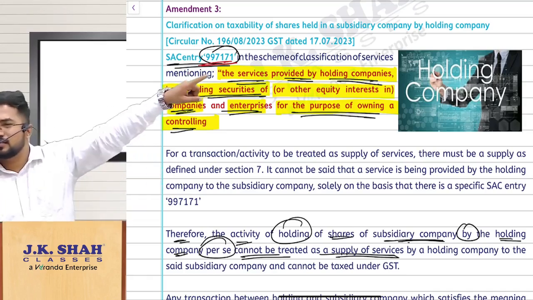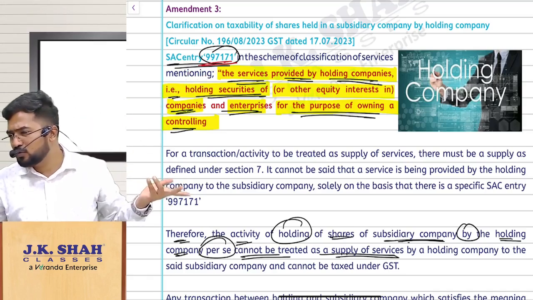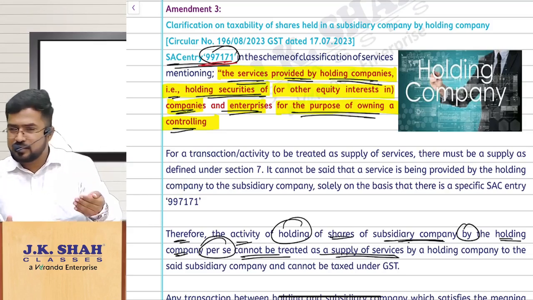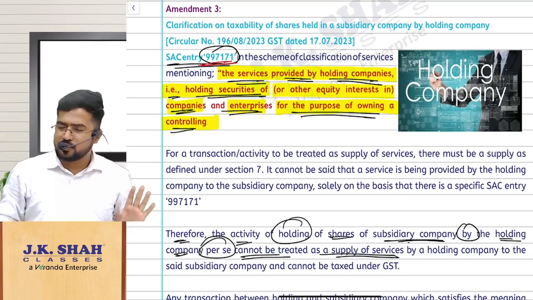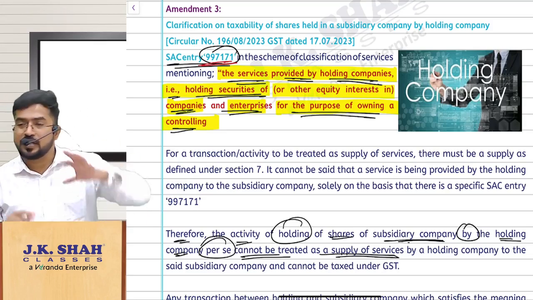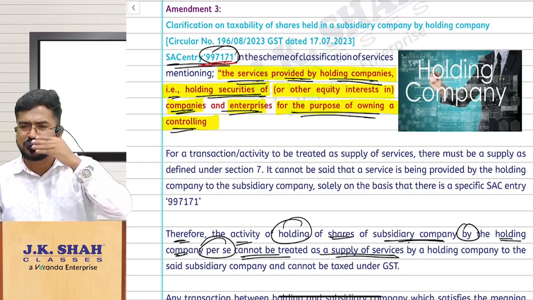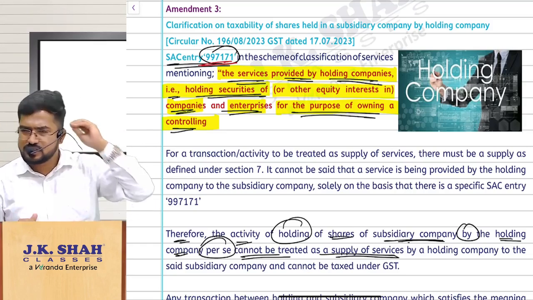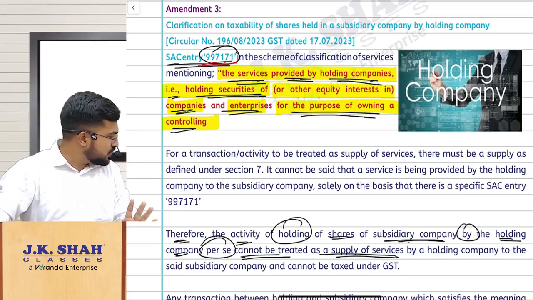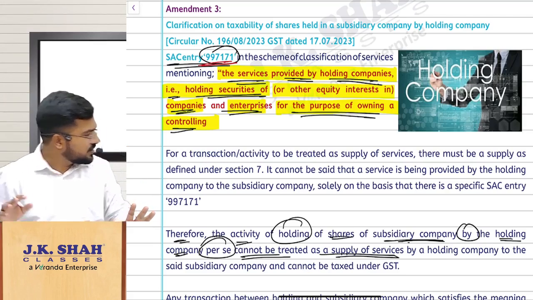But sir, there is a classification. No, sir, 997171. That classification we made, we don't know for what purpose we made it. The department is giving a clarification that even though there is a classification, the holding company is not providing anything to the subsidiary company by just holding the equity. If they are providing any goods or any services, yes, obviously it is a supply. But just holding the shares is not a supply. Am I clear with that, ma?